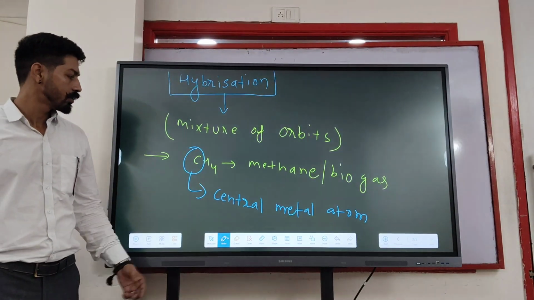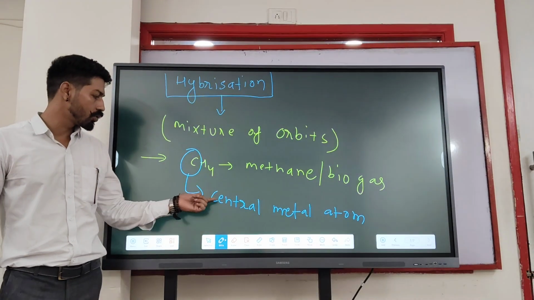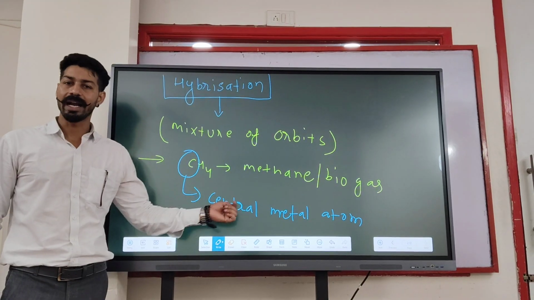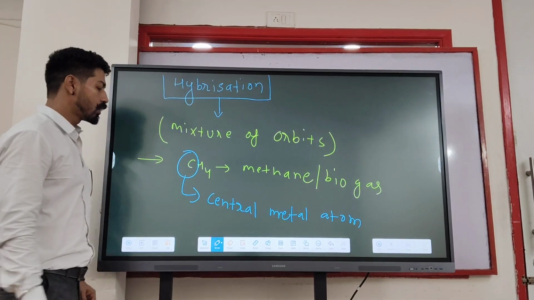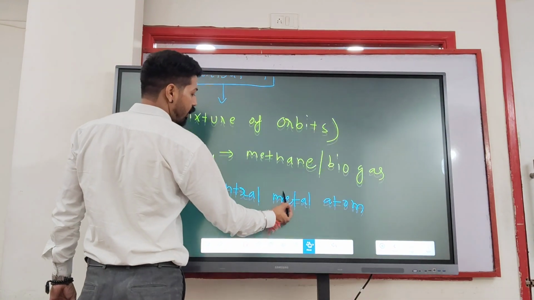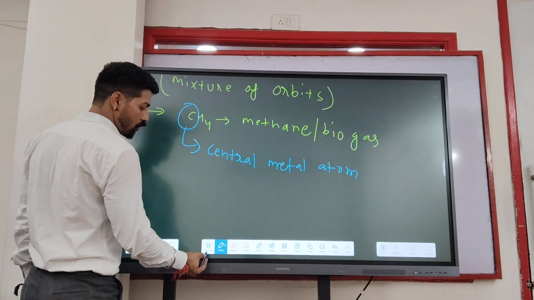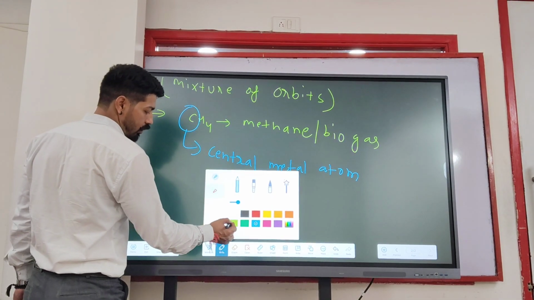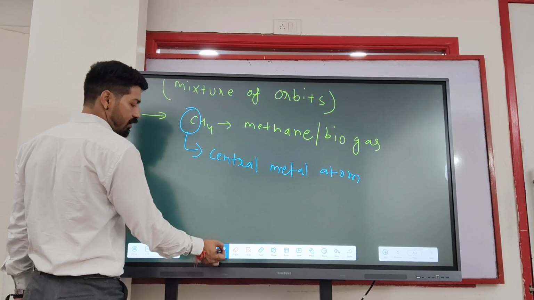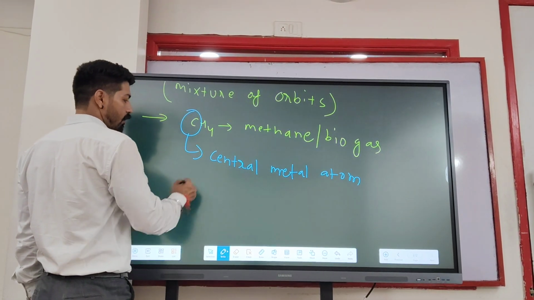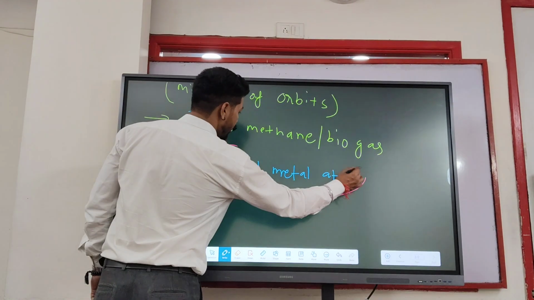If you are curious to know what the central metal atom is, then I will let you know. If you want to know it, you can easily signify this. What is the central metal atom?